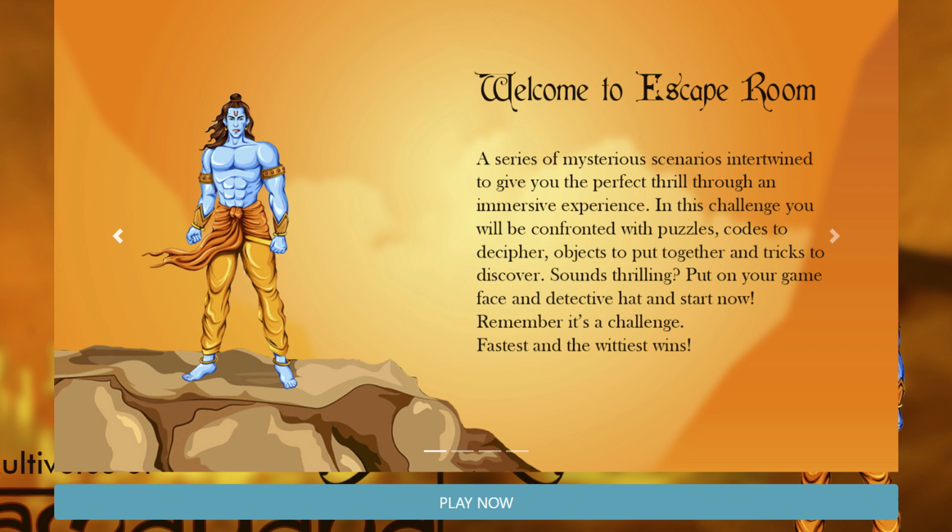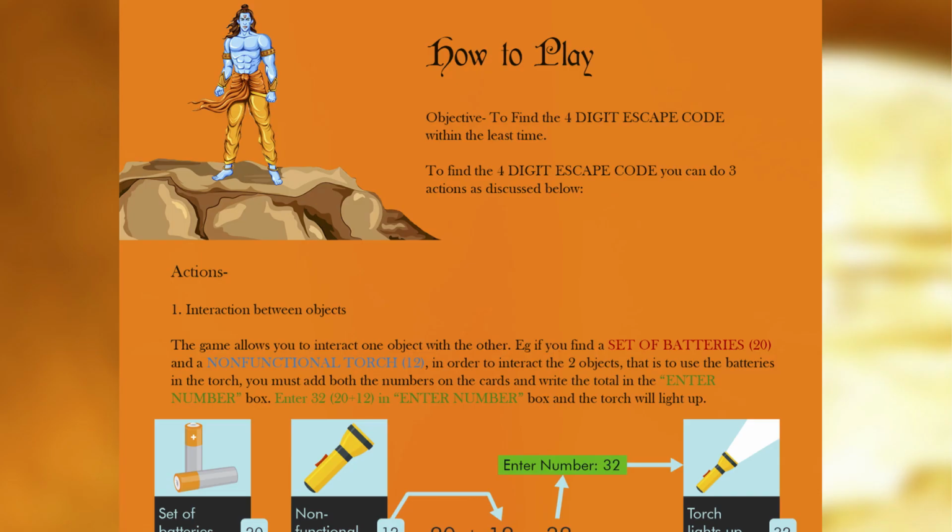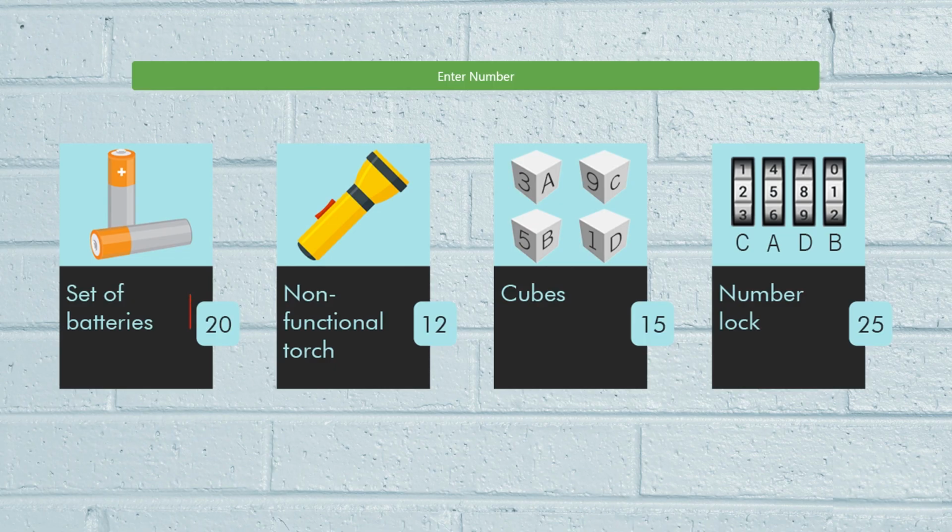When you arrive at the how to play slide, this slide talks about the 2 actions that you will have to carry during the game. First, during the game you will come across different objects. Every object will have a number and a description associated to it. As an action, you can interact with 2 or more objects.